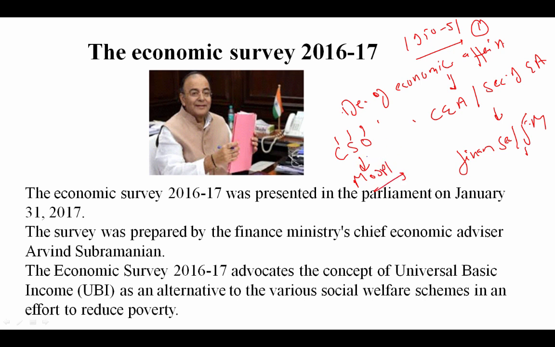It was presented in the Parliament on January 31st, 2017. The survey was prepared by the Finance Ministry under Chief Economic Advisor Arvind Subramanian. The Economic Survey 2016-17 advocates the concept of universal basic income. This thing is very important and you need to remember. I will tell you some more about it after a few slides. It is proposed as an alternative to the various social welfare schemes in an effort to reduce poverty. So there are many social welfare schemes, and they want to provide an alternative to those schemes, and that is the universal basic income.